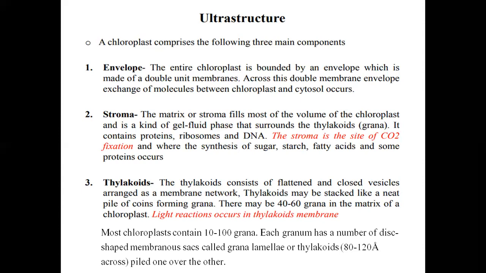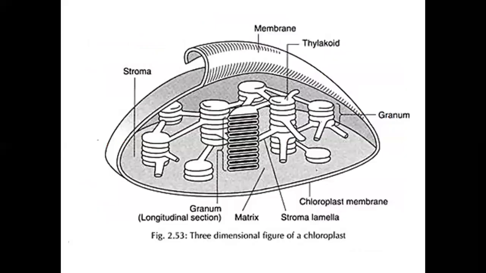Most chloroplasts contain 10 to 100 grana, and each granum has a number of disc-shaped membranous sacs called grana lamella or thylakoid, 80 to 120 angstrom across, piled one over the other. So this is the basic structure of chloroplast. We can see the membrane present on the chloroplast, that is chloroplast membrane.